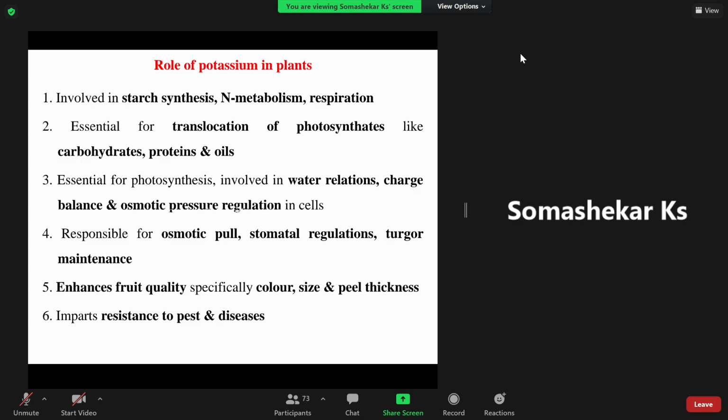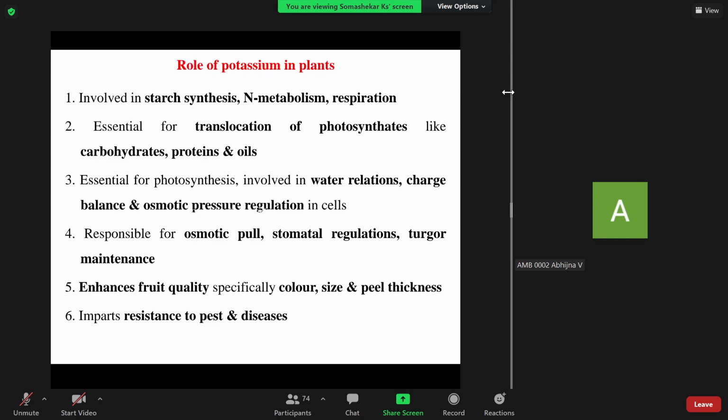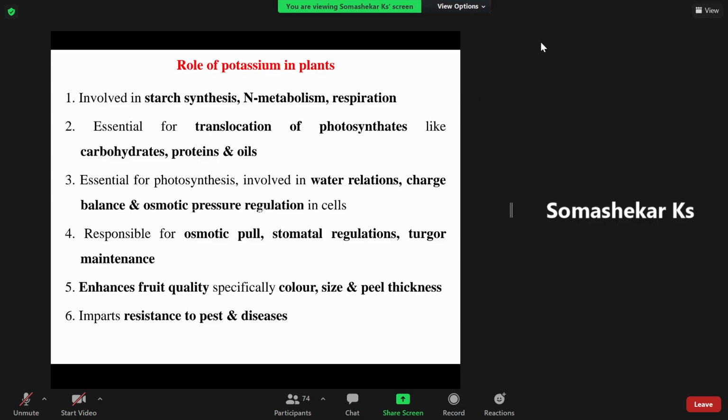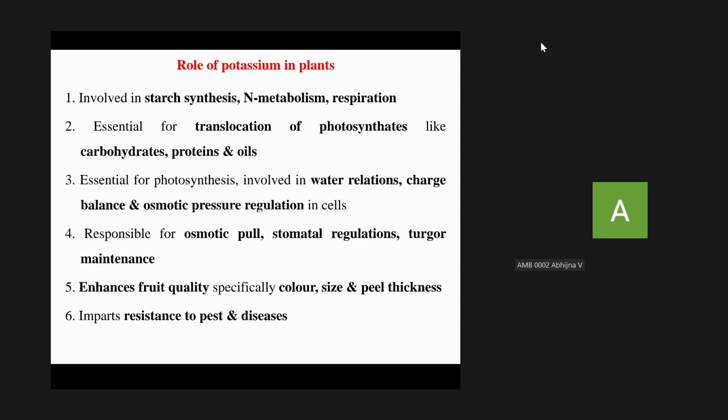Abhignavi, AMB 0002. Tell me the deficiency symptom of nitrogen. Yellowing of leaves first appears in older leaves. Very good. In severe deficiency, it leads to younger leaves. Very good. And complete chlorosis leads to premature falling of leaves. Very good.